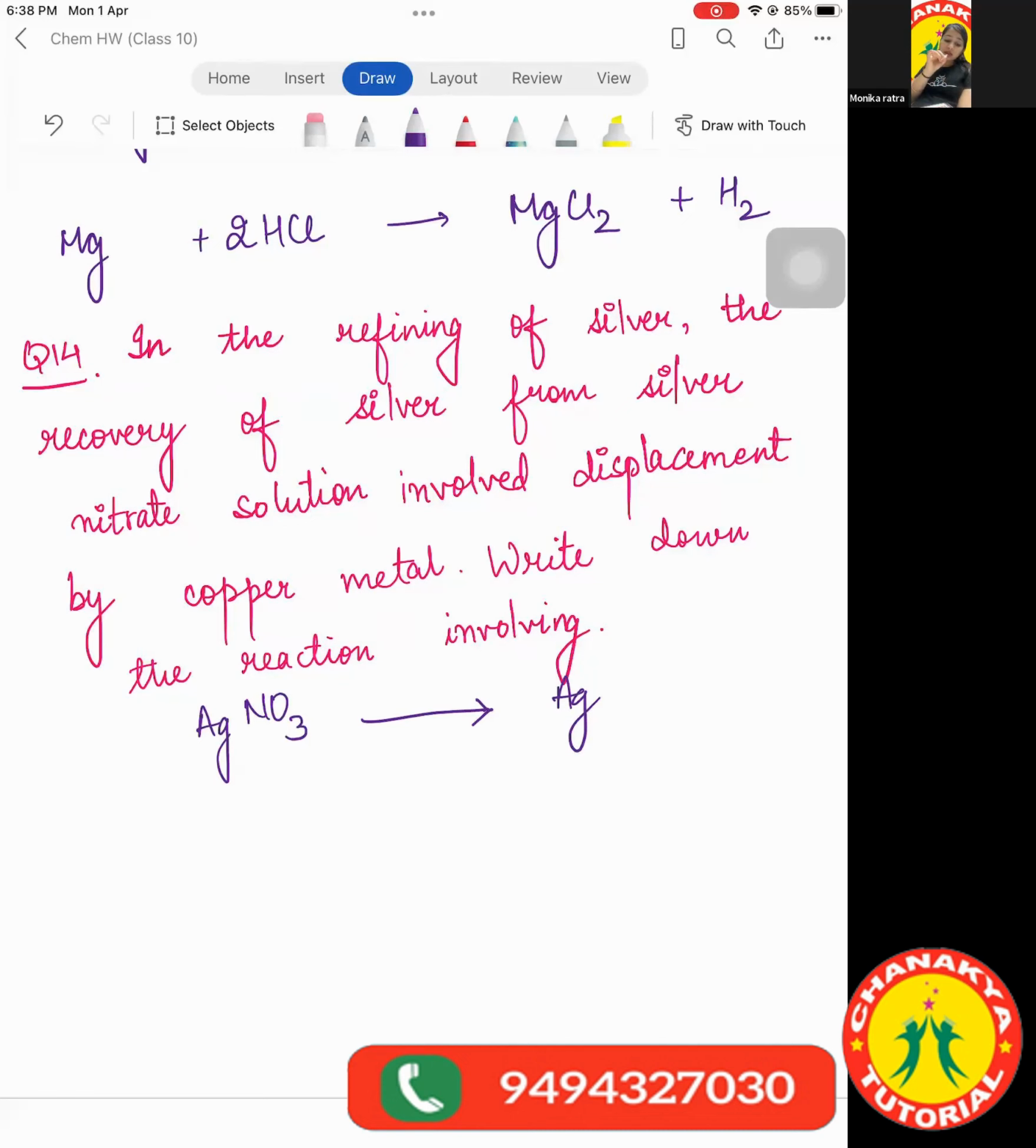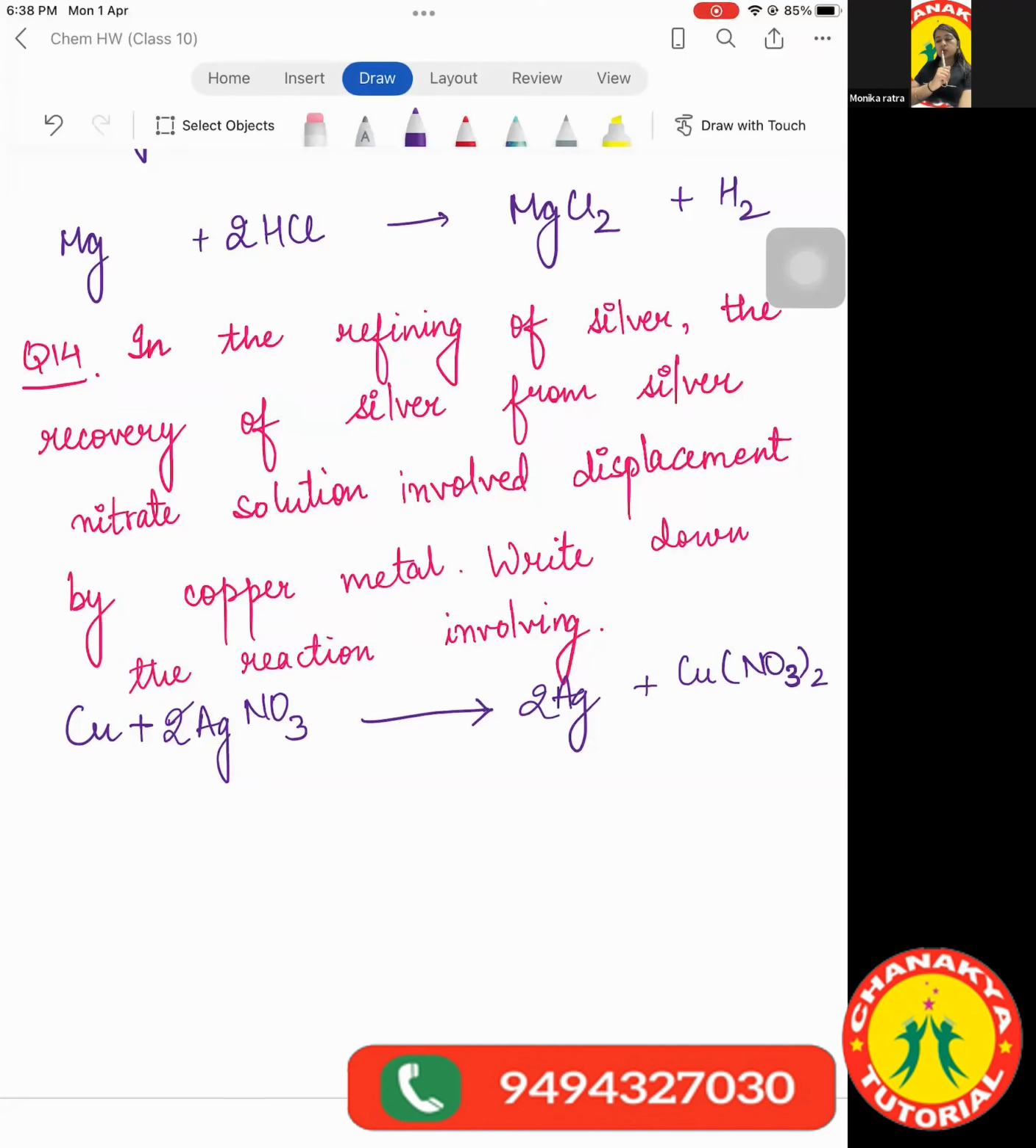Then they're saying the recovery of silver from silver nitrate solution involved displacement by copper metal. Means silver nitrate reacted with copper metal. And in the product, if you're getting the silver metal, then surely the other product will be copper nitrate. Got it? And if we have to balance it, this is the balanced equation.